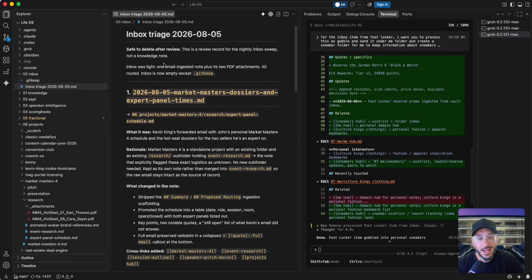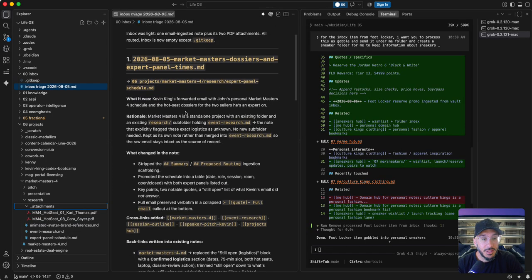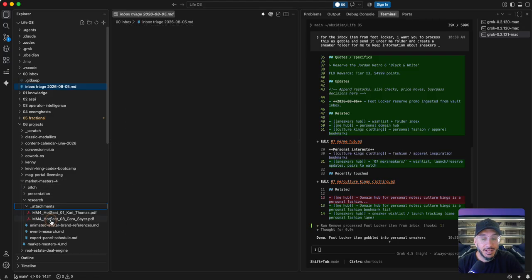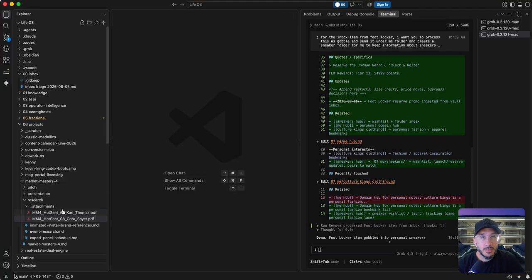One cool thing too is someone asked me on a coaching call yesterday, they had said, oh, when I do the inbox triage where I send an email and then the system picks it up in the inbox over here for attachments, will it actually bring in the attachments? And here's a great example of how it actually did do that, right? So it took this email for Market Masters, which I'm actually going to be speaking at in a workshop later this month. And it knew that under events and projects over here, that this is putting it right under Market Masters over here and adding the proper attachments.